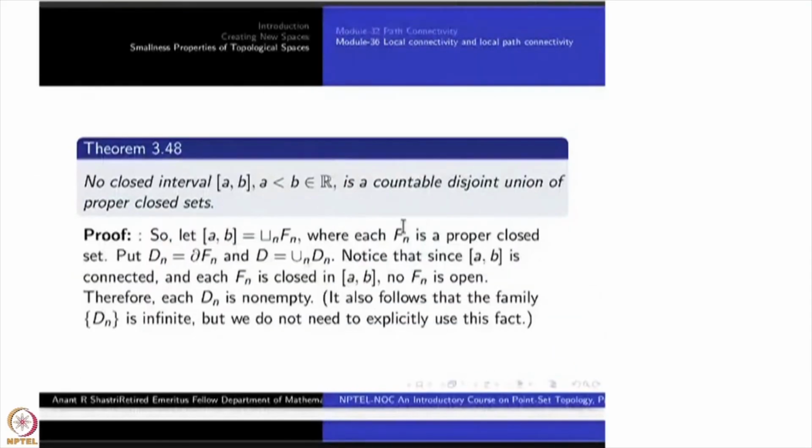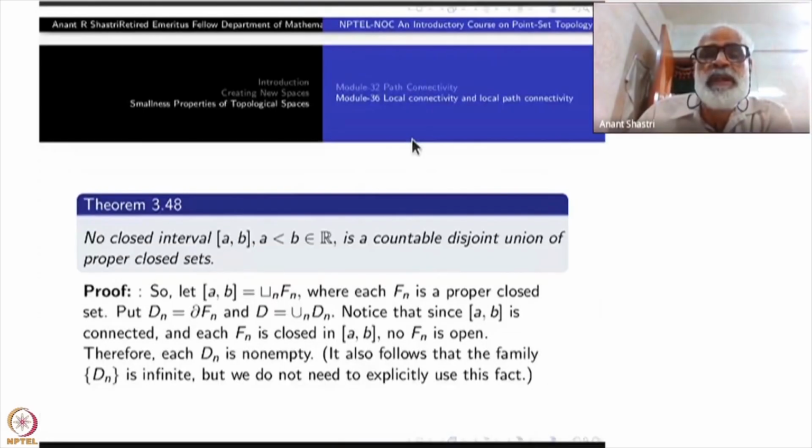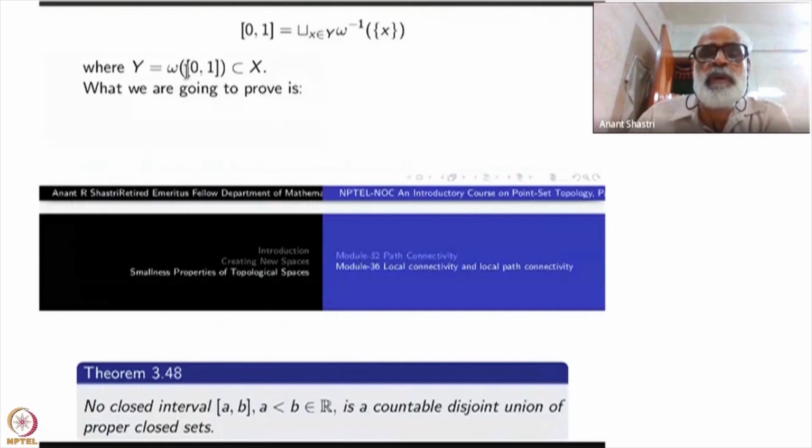But what I am going to prove is the following general statement. No closed interval [a, b], a less than b, is a countable disjoint union of proper closed sets. Y being a subset of X, X being countable, this Y will be countable.